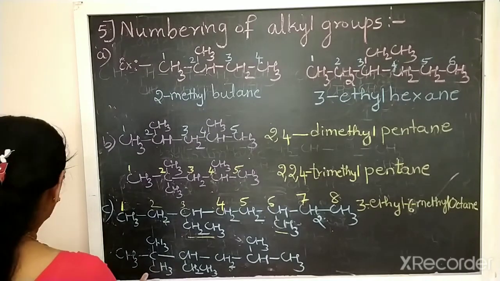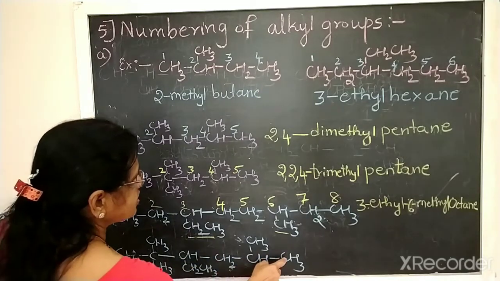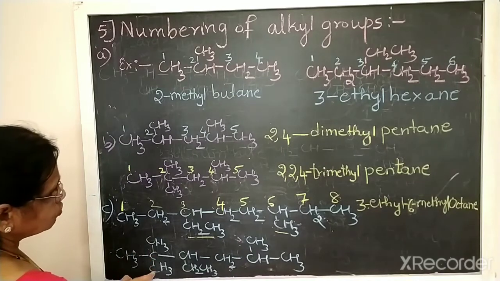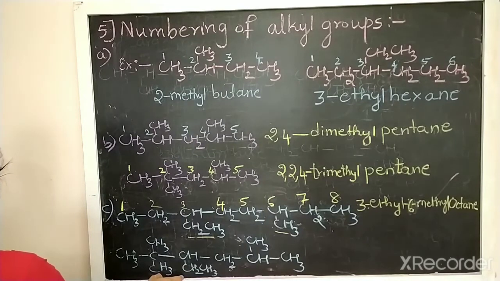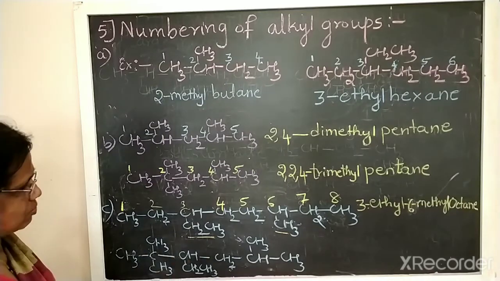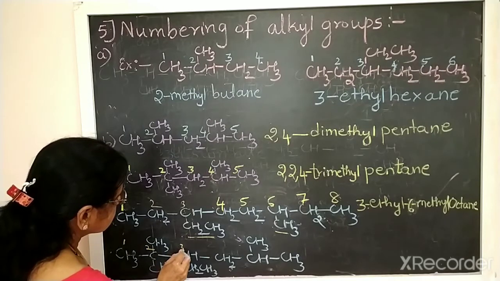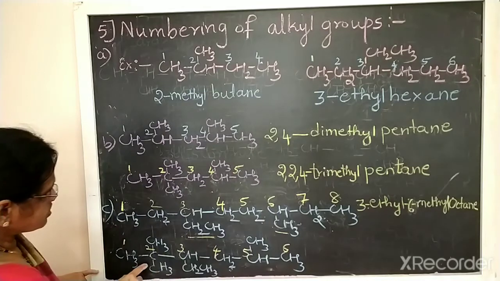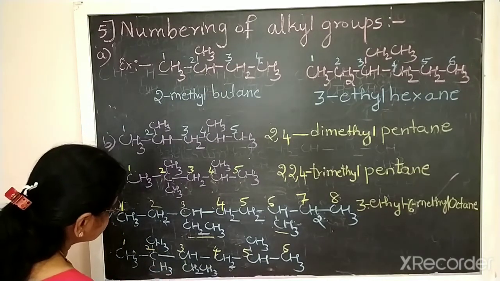Now in this case, the last one. Here 1, 2, 3, 4, 5, 6. Here 1, 2, the second contains methyl, the second contains 2 methyl groups. The third contains an ethyl group again. So in such a case, if you follow the lowest sum rule, on the left side if you take 1, 2, 3, 4, 5, 6, the lowest sum is 2 plus 2, 4.